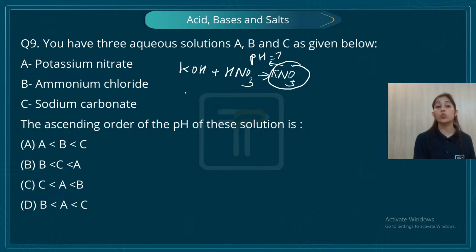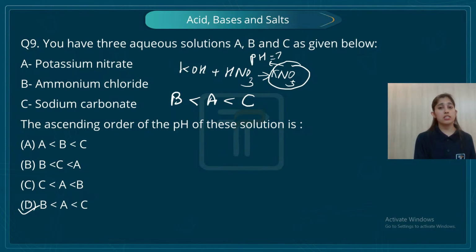We all know that sodium carbonate is basic in nature. That means its pH is going to be above 7. So if I arrange them in ascending order, then I have ammonium chloride, then potassium nitrate and then sodium carbonate. So BAC is my correct option. Are you able to follow, students?